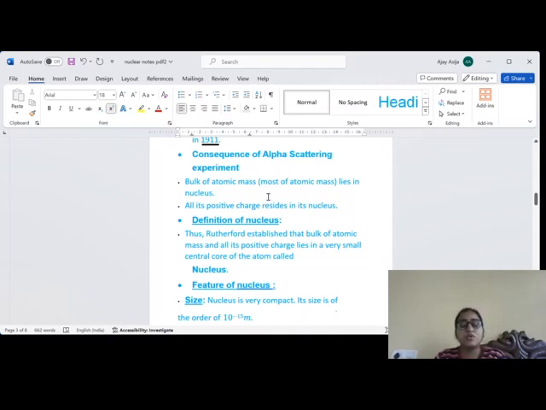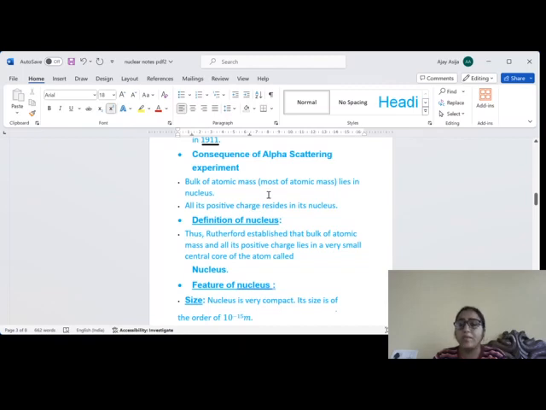He observed that most of alpha particles are going straight through the foil, and some alpha particles are going through large angle scattering, and very little number of alpha particles are getting back scattered. So, when he analyzed these observation, then he made some consequence.